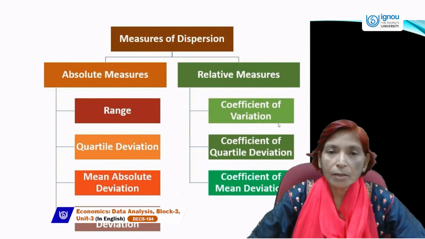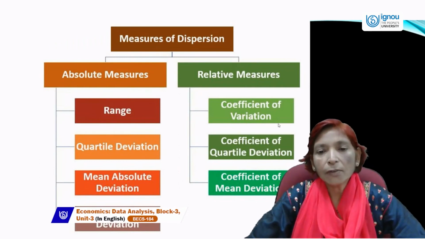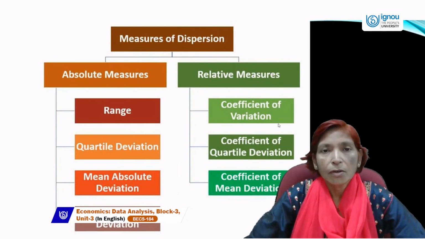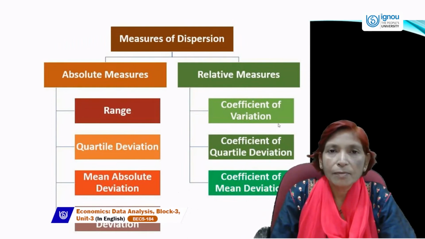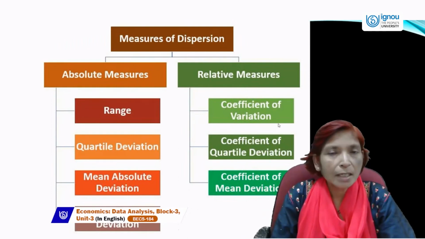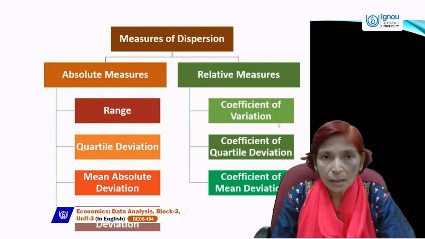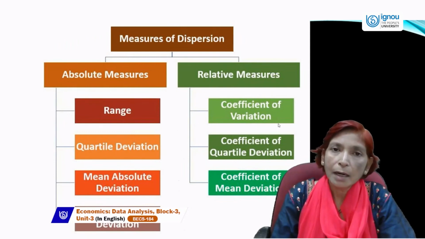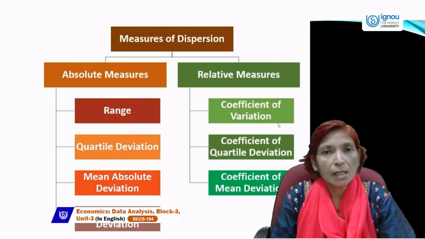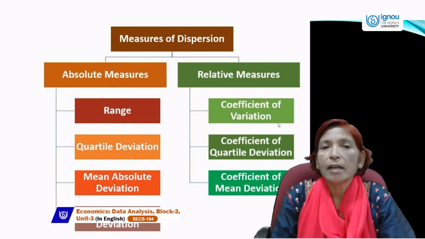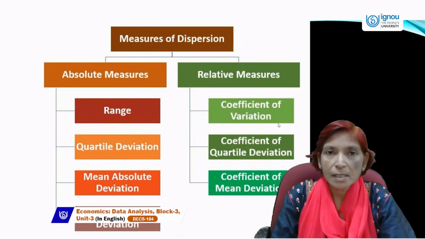And the standard deviation coefficient is coefficient of variance. Coefficient of variance can be estimated by using the value of standard deviation divided by x bar or mean, and multiplied by 100. And we can say that variance is the square of standard deviation.